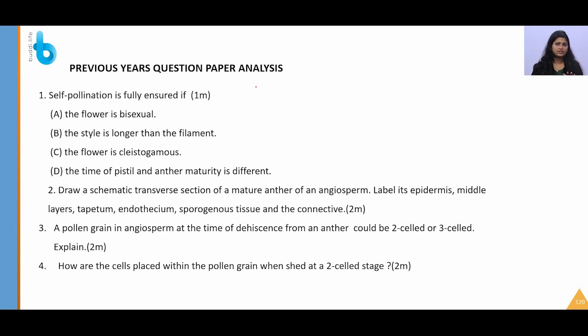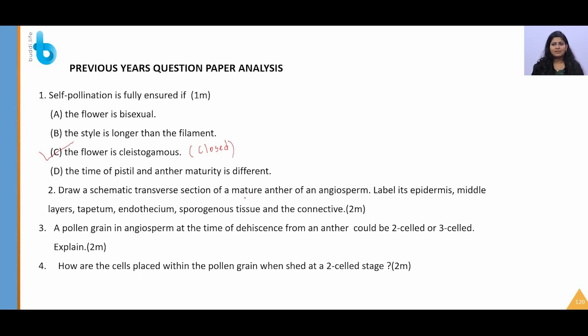This contains five years of question papers where many questions are asked. Self-pollination is fully ensured if, what will be the answer? Self-pollination is fully ensured if the flower is bisexual. Even if the flower is bisexual, the maturation should be at the same time, so we cannot give this a tick mark. The style is longer than the filament? No. The flower is cleistogamous, and yes, this will be our answer. What are cleistogamous flowers? Cleistogamous flowers are the closed ones, if you can remember.